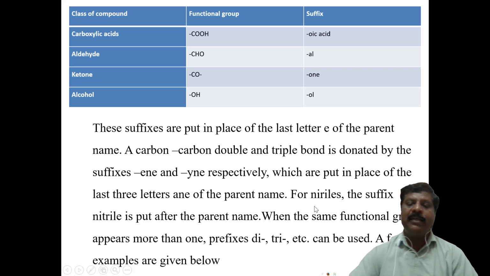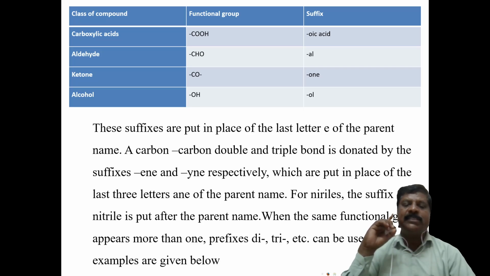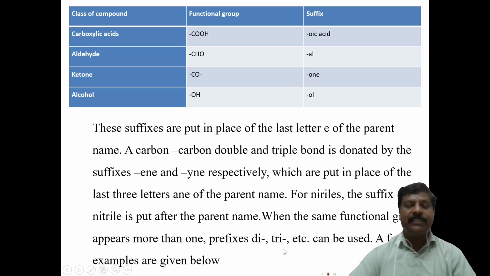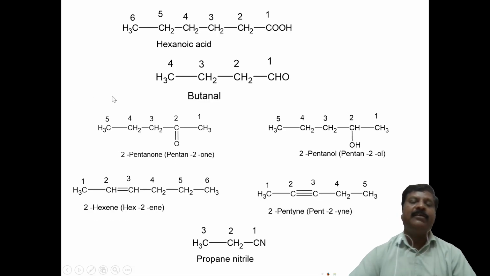For nitriles, the suffix is nitrile. Nitrile means a cyano group. If CN is there, you have to write it in the IUPAC name as nitrile. If it is a functional group acting as CN, it is written as nitrile. If it is a substitution, you have to write cyano. Again, when the same groups are repeated, the same prefixes like di have to be used. From that, we can name this compound.